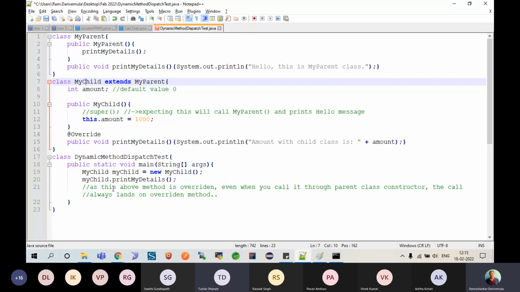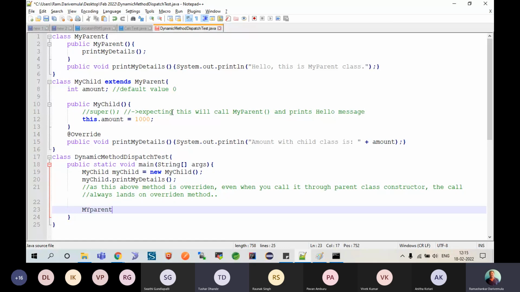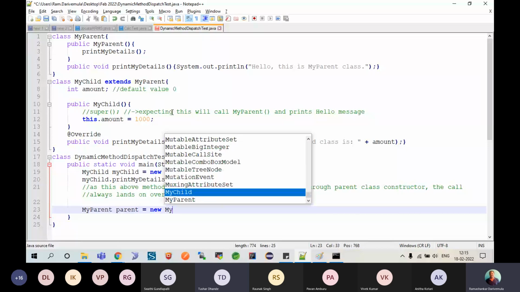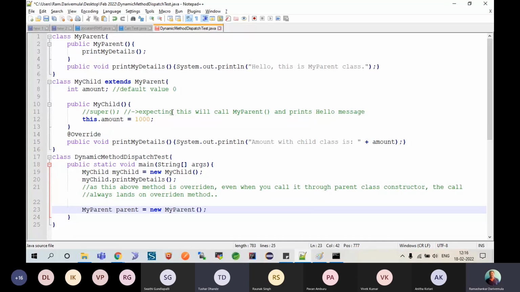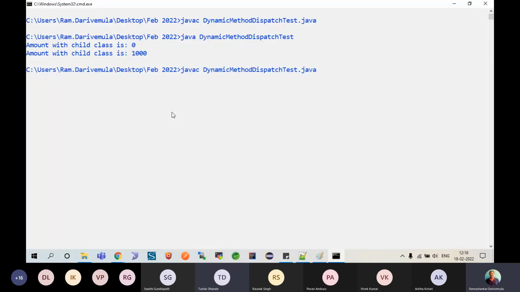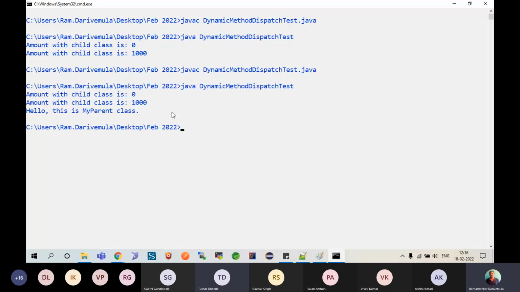But if you wanted to call that method, you can create an instance of MyParent. So you say, MyParent parent equals new MyParent, and that's all. Now you could see the method being called one more time. Now this is getting called through the parent because you are creating a direct parent object. But through the child, I repeat, as long as the call is happening through the child, the memory is created for the child.